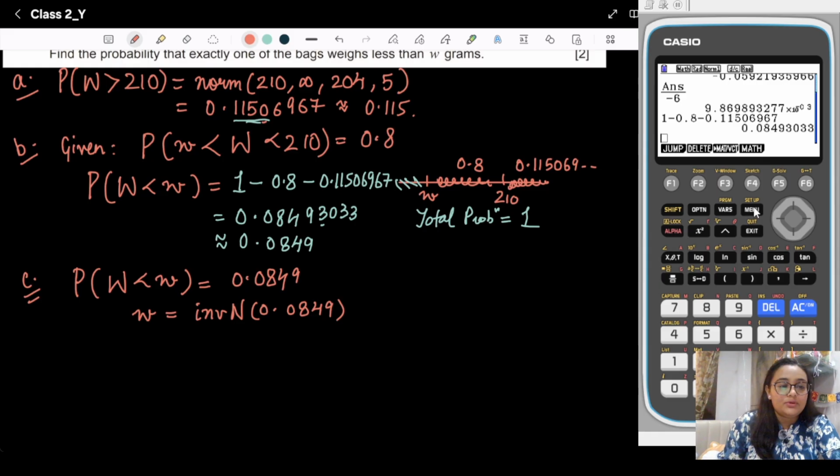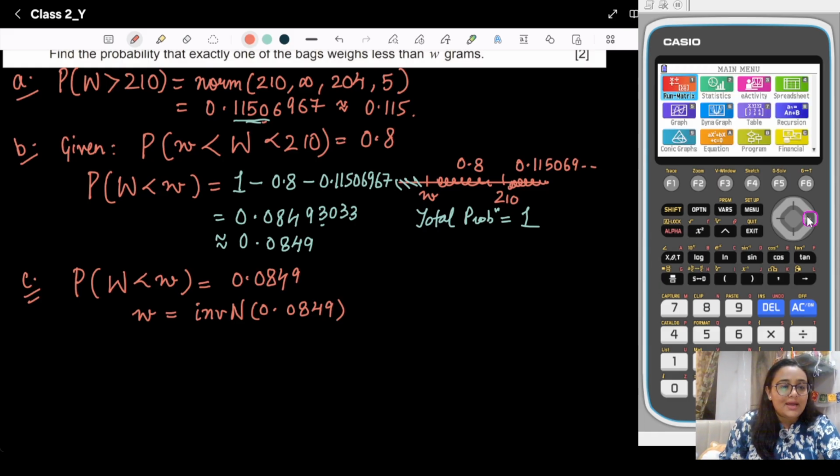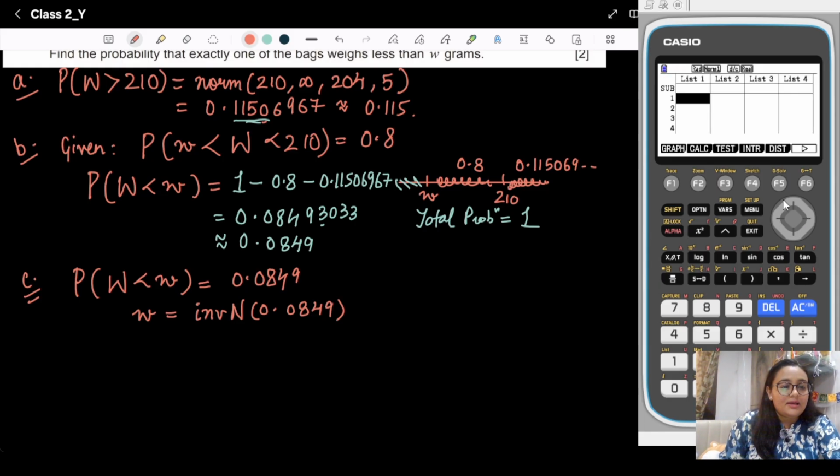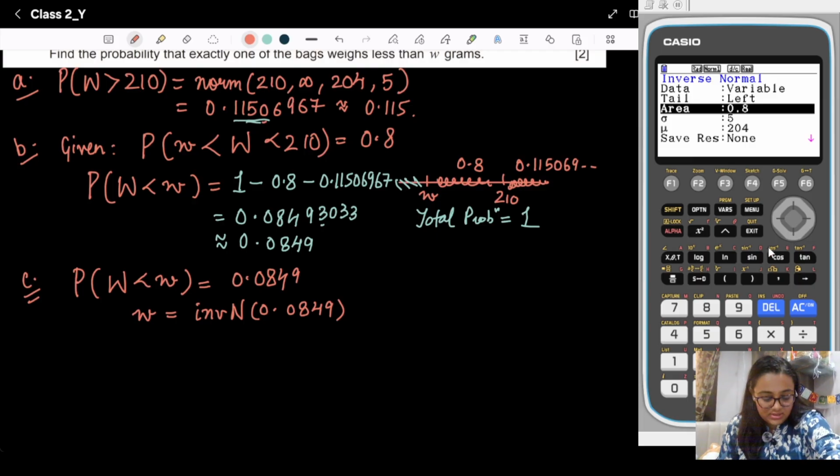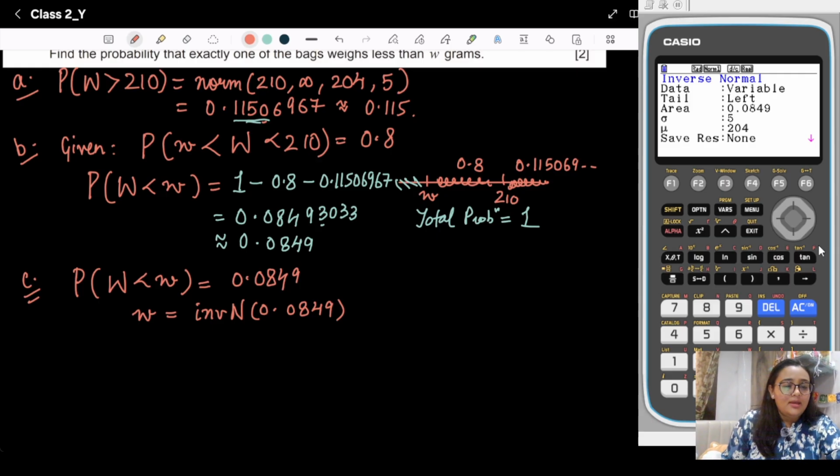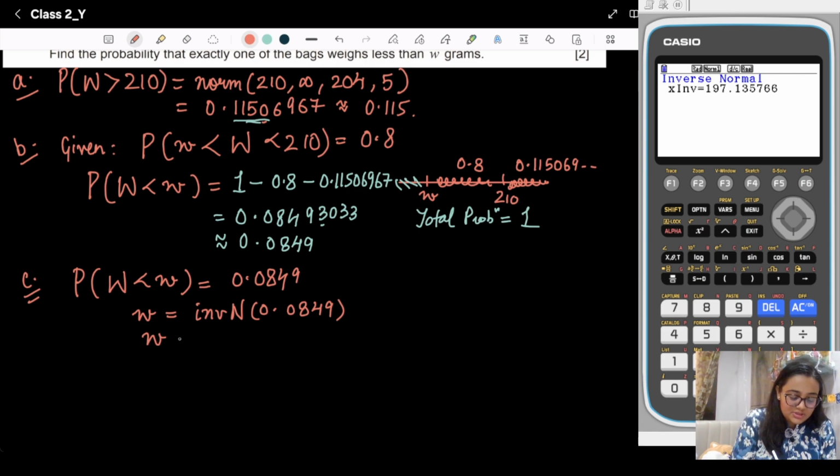For that, first we go to the menu, then the statistic part. Then distribution, normal, inverse normal. The tail is left, the area given to us is 0.0849, mu is 5 and sigma is 204. So x inverse, that means W, is 197.1357, which is approximately, to 3 significant figures, 197 gram.